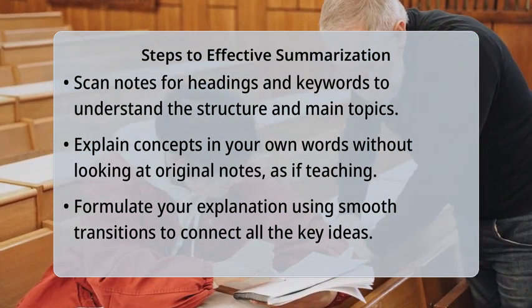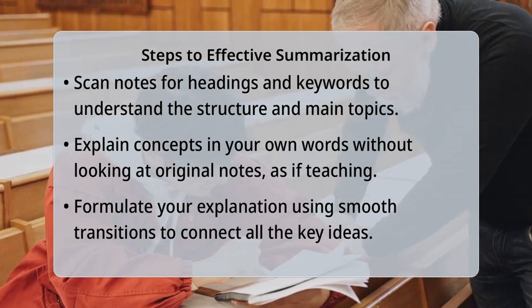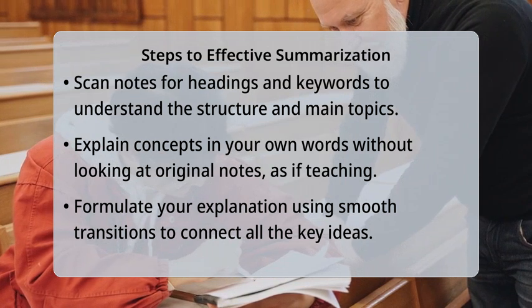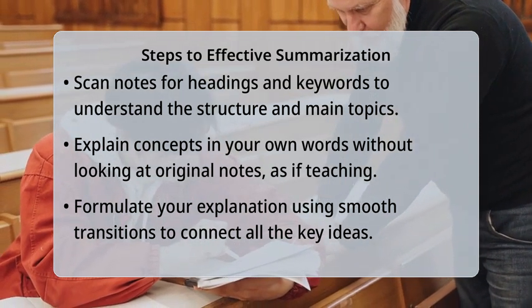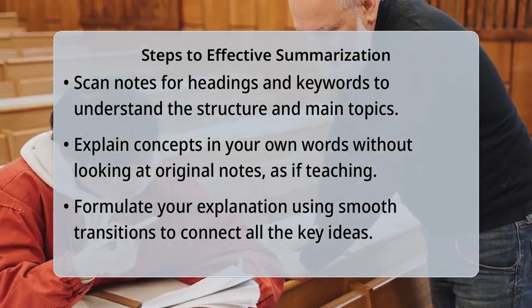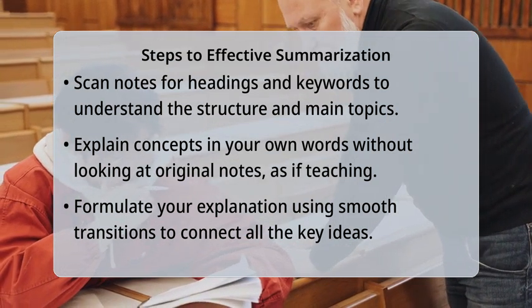Finally, write down this explanation, using transition words to connect ideas smoothly. For example, if you are summarizing a history chapter, instead of listing dates, explain the cause and effect relationships between events. An expert tip is to employ the Cornell note-taking system, where you divide your note page into 3 sections: